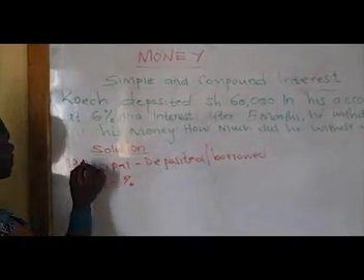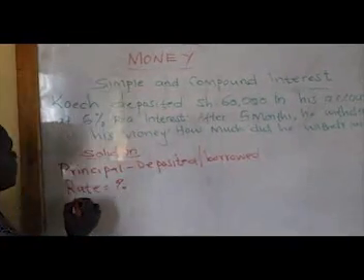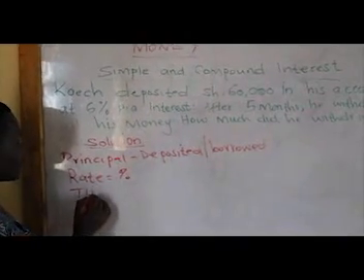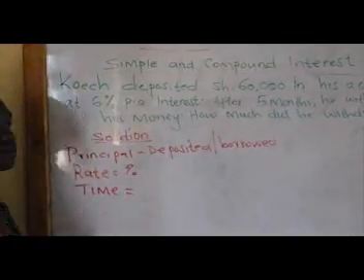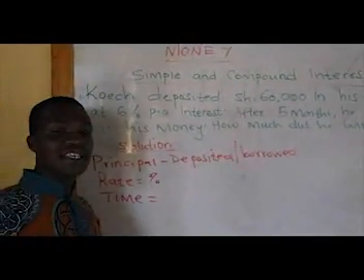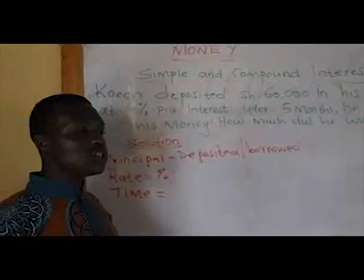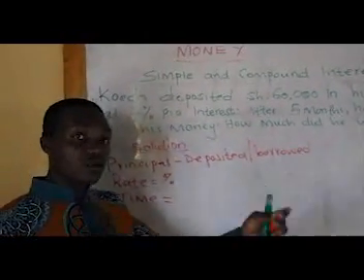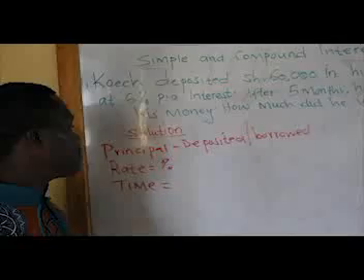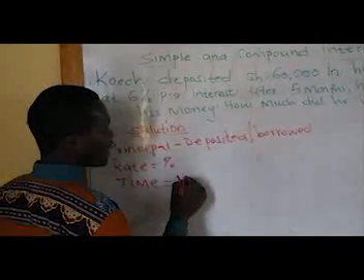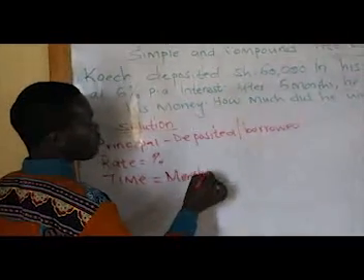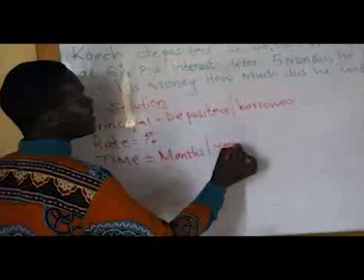Then we have the time, the time at which that money stays in the bank, or the time for which you keep the money that you borrow. Time can be either in months or in years.